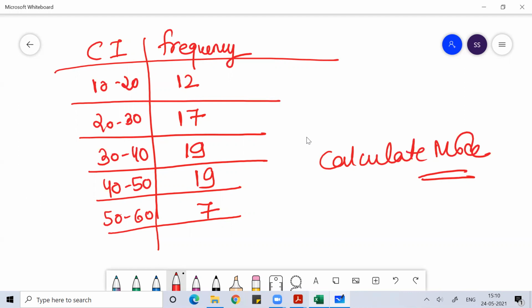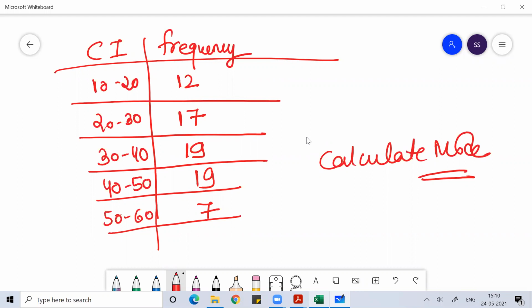Okay, so grouping table, analysis table, that is not the scope of discussion for this class. In this class, we are not going to discuss the concept of grouping table, analysis table. If you want, I'll give you a separate video on grouping table and analysis table, so that you can watch and understand.